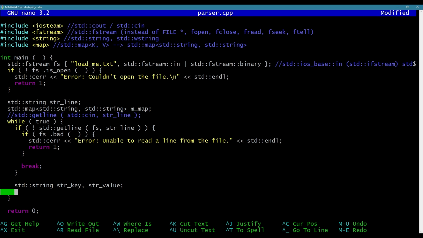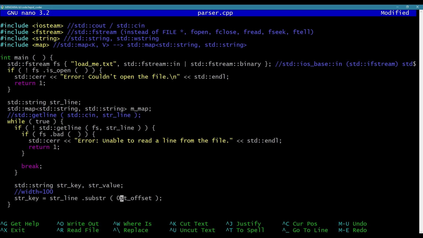Anyway, so at this point we have a line that we've read from the file. And what we're going to do is break that line into a key and a value. We have something like, let's say, width equals 100, right? So what I want to do is split it on the token. Since I have a line, the whole thing's read up to here. What I want to do is say string key equals string line dot substr, and we're going to need to know where that equal sign is, right? So let's pretend we know that for a second.